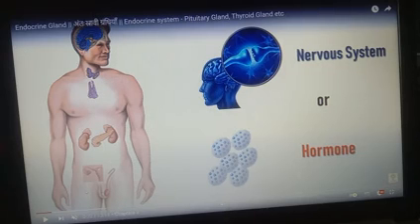Its function is the appearance of secondary sexual characters in males. This hormone is responsible for things like the beard starting to appear, and it also helps in the process of formation of sperms.